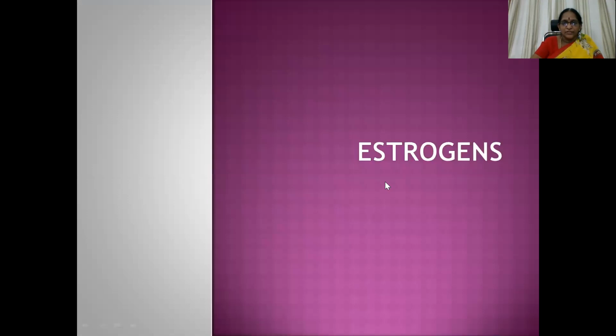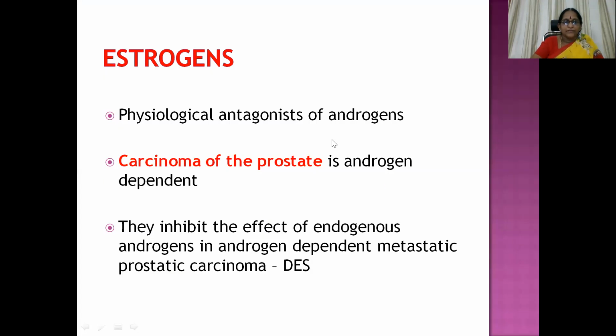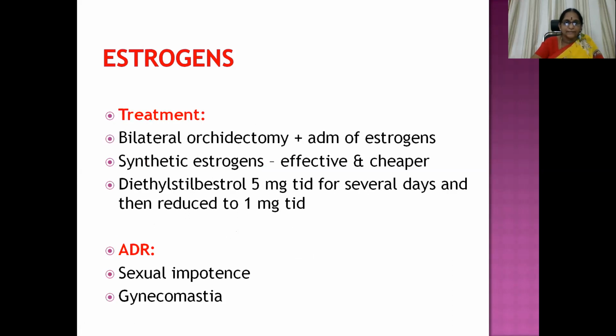Then coming to the estrogens. They are physiological antagonists of androgens. Carcinoma of the prostate is androgen dependent. So we go for anti-androgen therapy, which means estrogens also have the anti-androgenic action. So they inhibit the effect of endogenous androgens in androgen-dependent metastatic prostatic carcinoma. The most commonly used molecule with this action is diethylstilbestrol, DES.